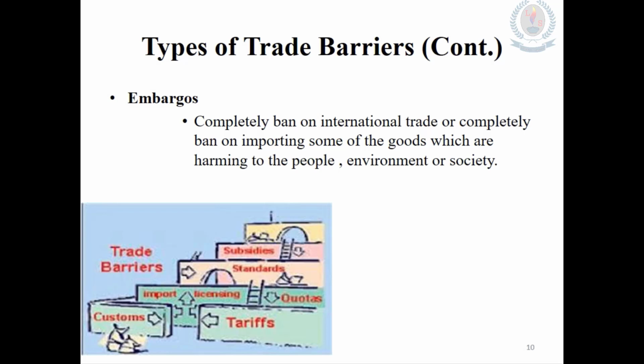Another most important trade barrier is embargoes. That means some goods are completely prohibited from being imported to countries. Those goods have been identified as harming the people, the environment, as well as society. So governments have identified such products and completely banned them in international trade, or completely banned importing such goods to the country.